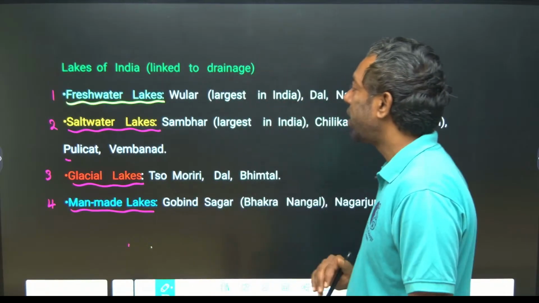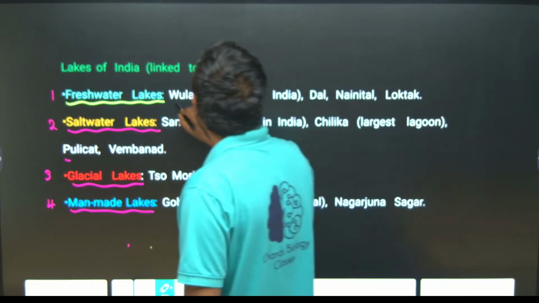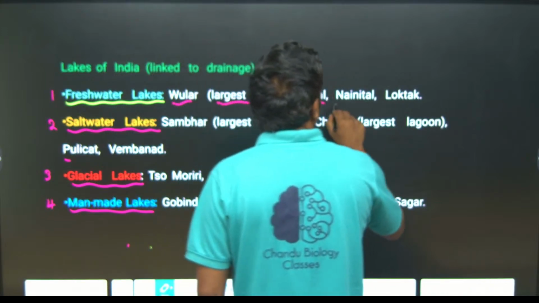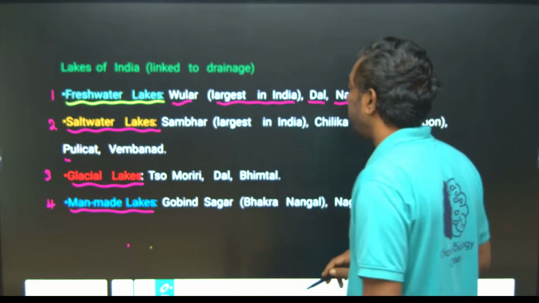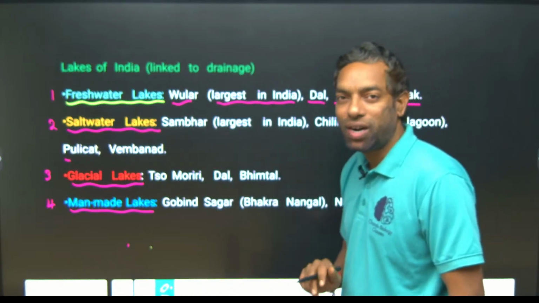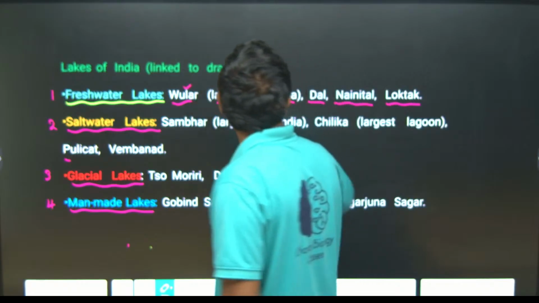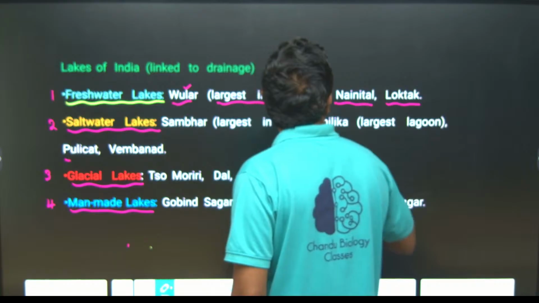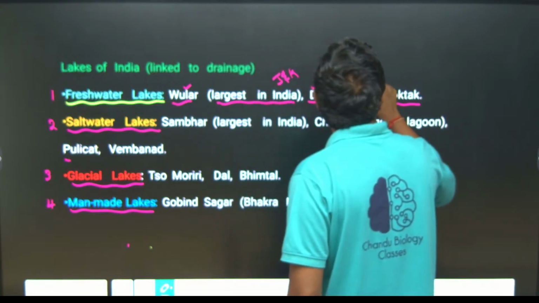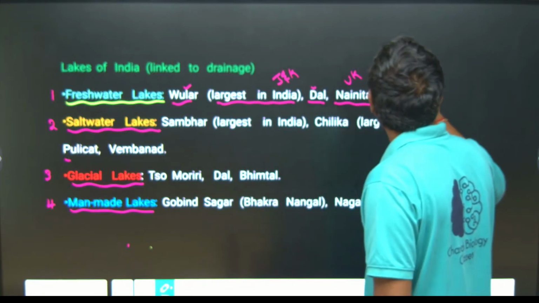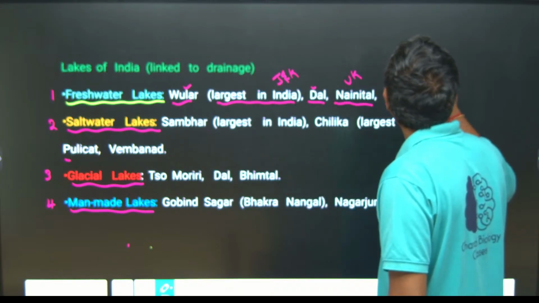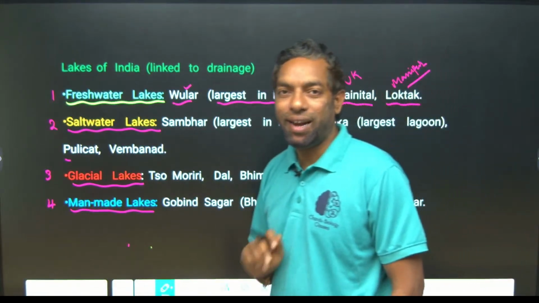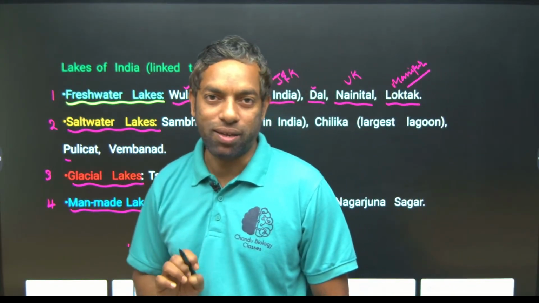Freshwater lakes: Ular Lake, which is the largest in India, Dal Lake, Nainital and Loktak Lake. These are the freshwater lakes. Ular Lake and Dal Lake are in J&K, Jammu and Kashmir. Nainital is in Uttarakhand and Loktak is in Manipur. These are the main freshwater lakes in India.